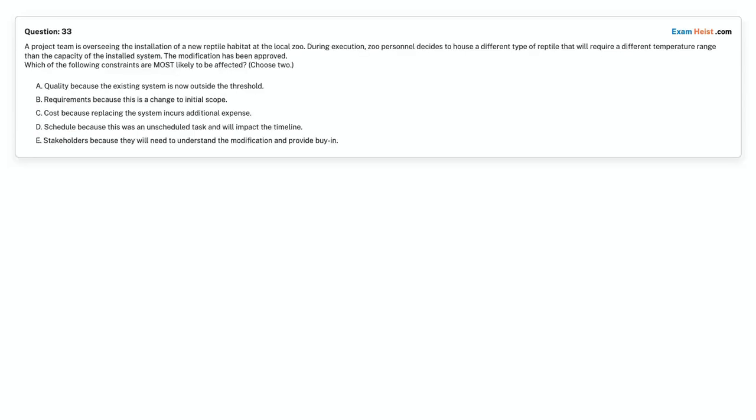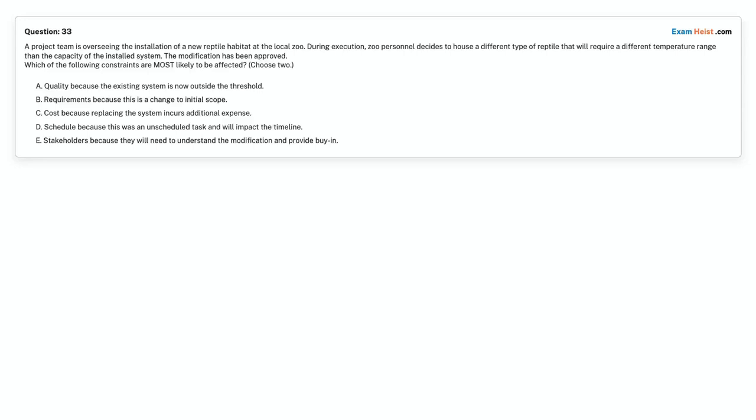Question 33. A project team is overseeing the installation of a new reptile habitat at the local zoo. During execution, zoo personnel decides to house a different type of reptile that will require a different temperature range than the capacity of the installed system. The modification has been approved. Which of the following constraints are most likely to be affected?